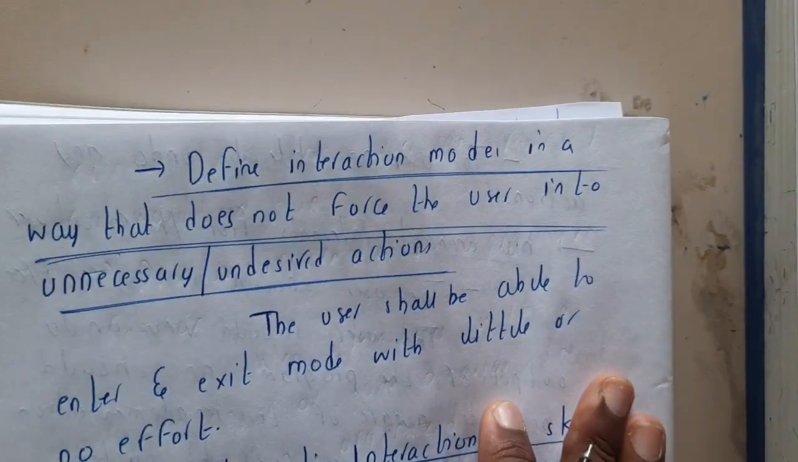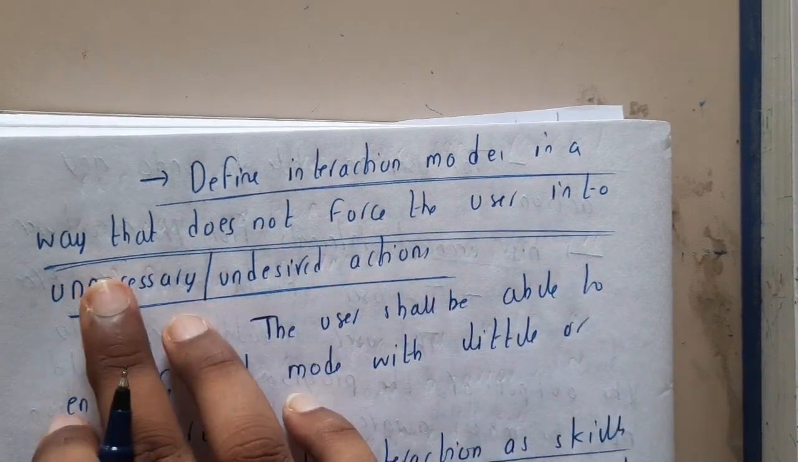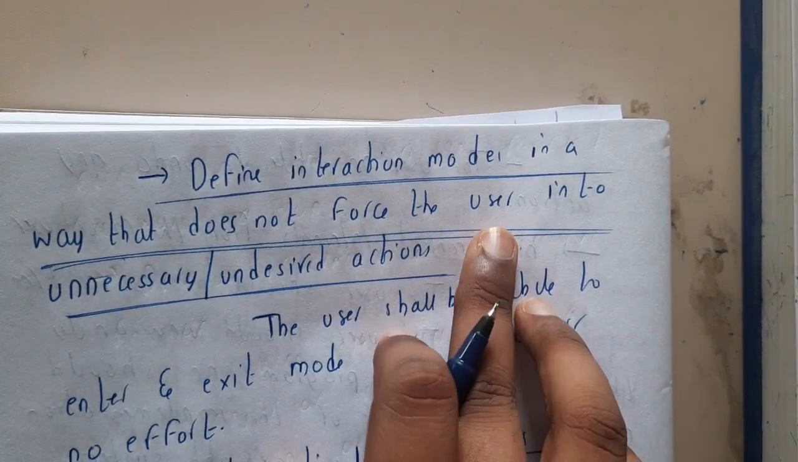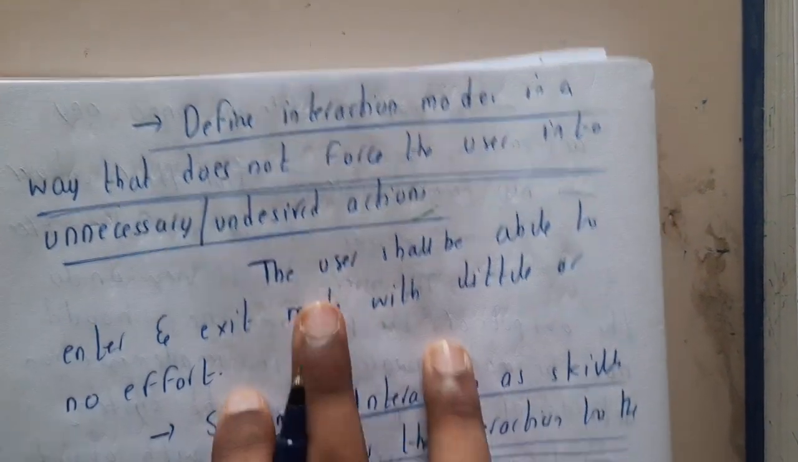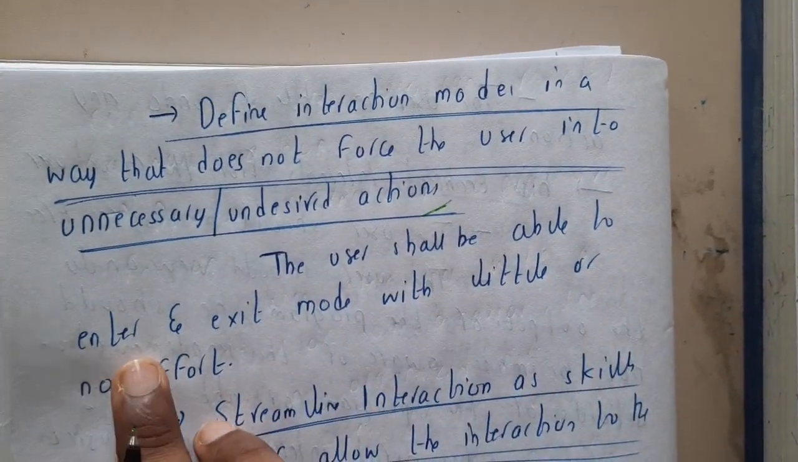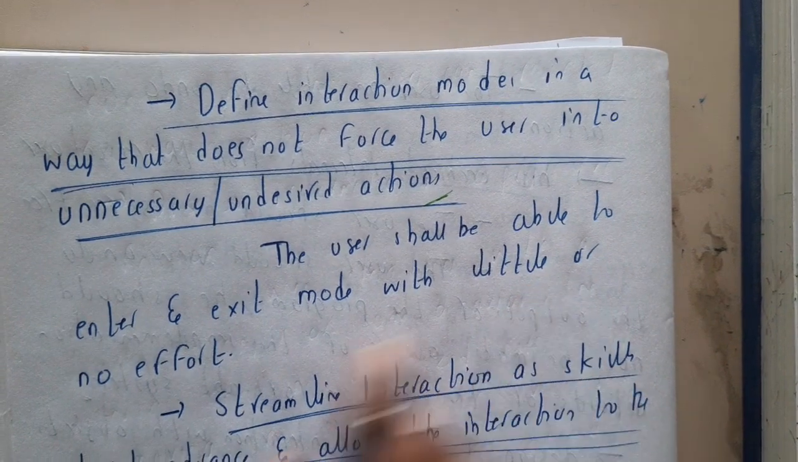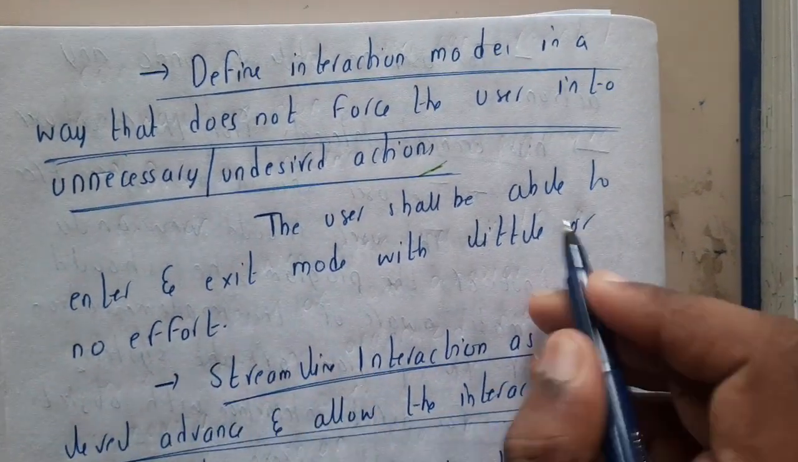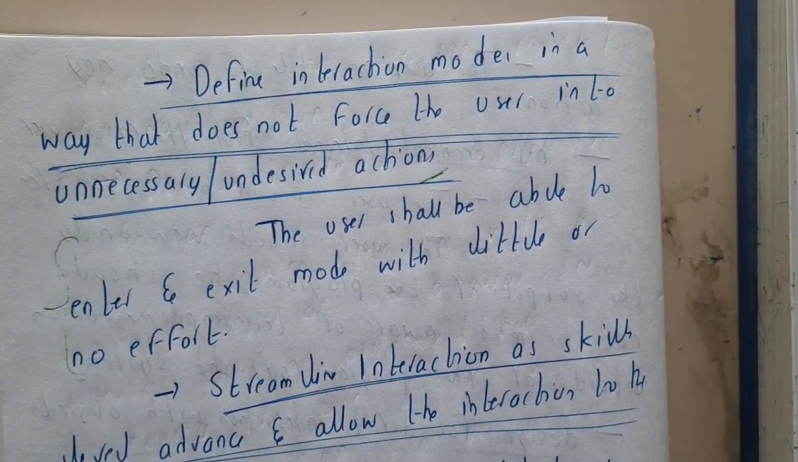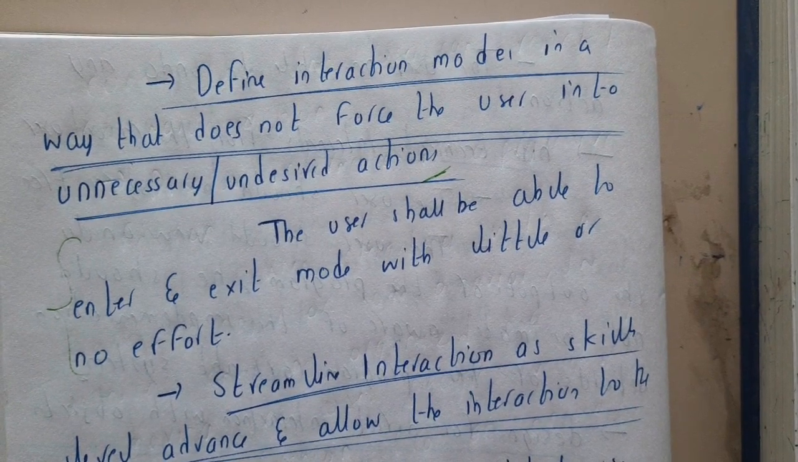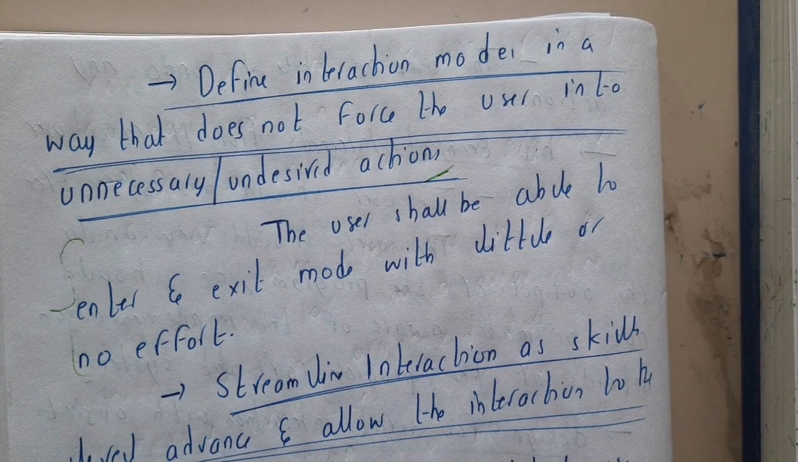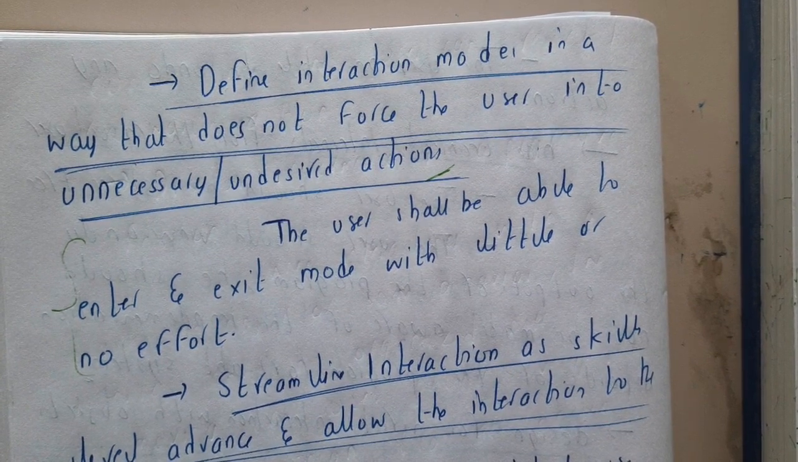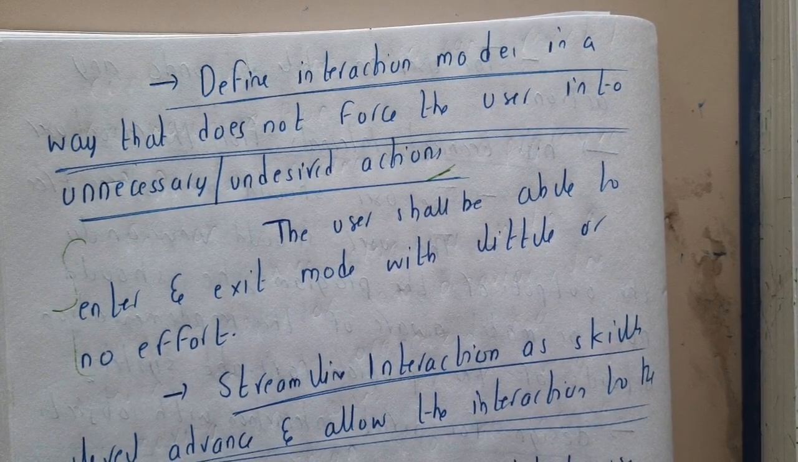Okay. Define interaction modes in a way that does not force the user into unnecessary, undesired actions. The user shall be able to enter and exit the mode with little or no effort. So basically, whenever there is any kind of issue or whenever the user wants to close the app, it should be easy for him to close the app. He should just press the back button once or twice to get back. That's it. Simple, right?